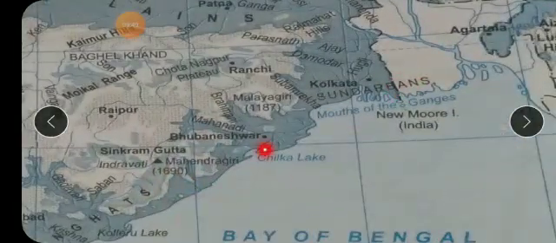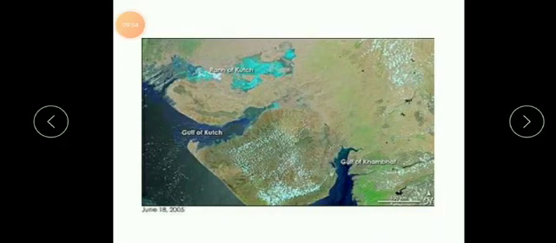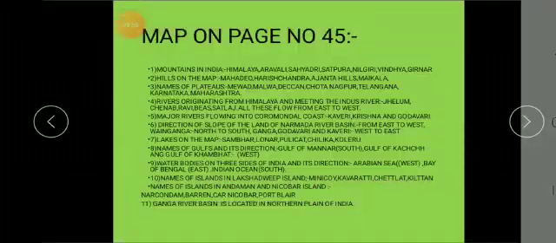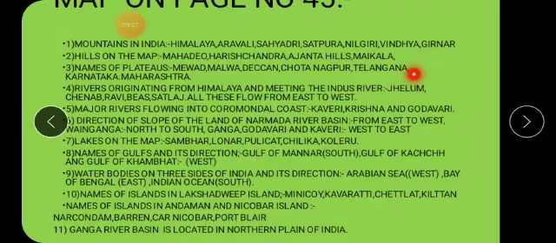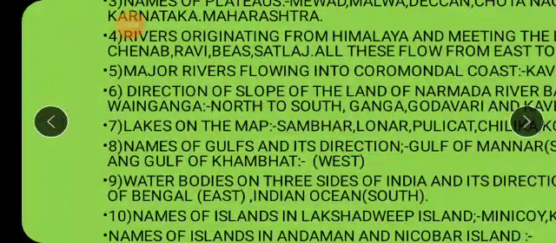So you will have to find out the names of these rivers and then you can know the direction of their flow. But remember this, the direction of the flow or the direction of slope of the river basin of these rivers. Again I repeat, Narmada river basin is from east to west, and for Vainaganga it is north to south, and for Ganga, Godavari and Kaveri it is from west to east.